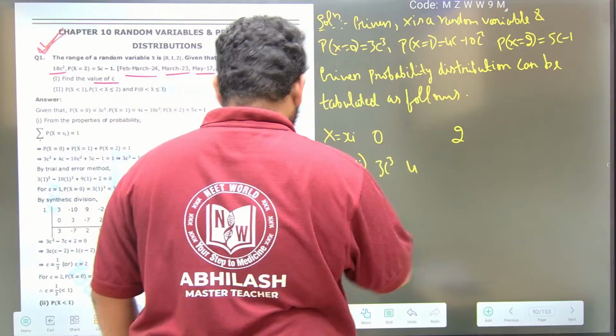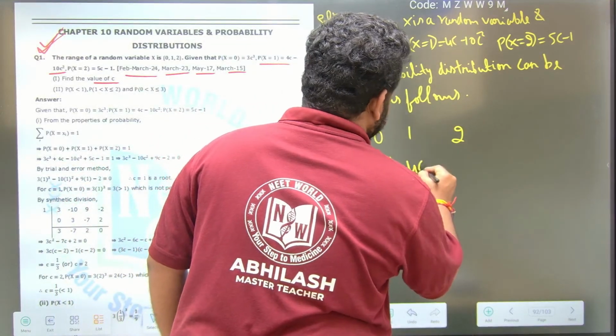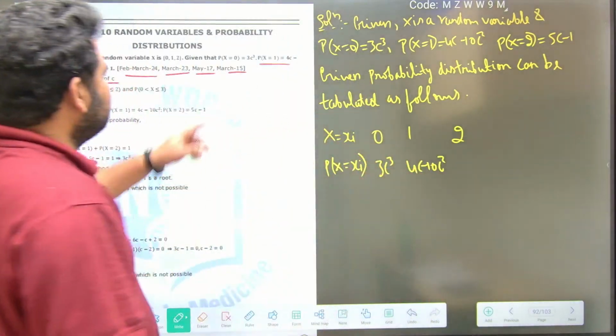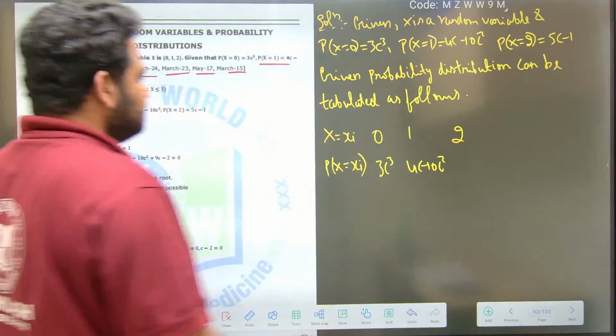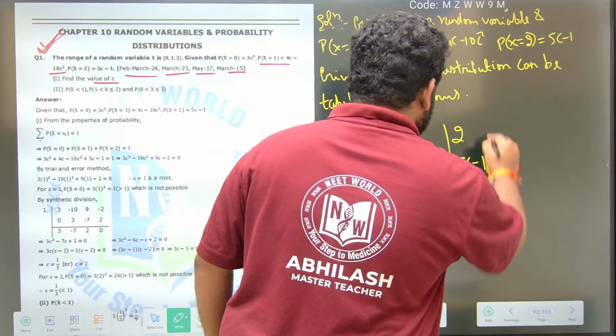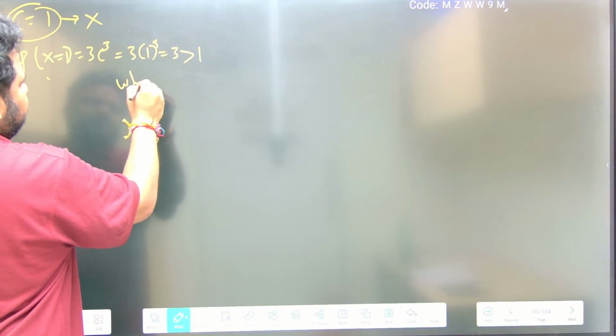This is 4c minus 10c square. This is 5c minus 1. This is what we have, the table. Probability cannot become greater than 1, which is not possible.